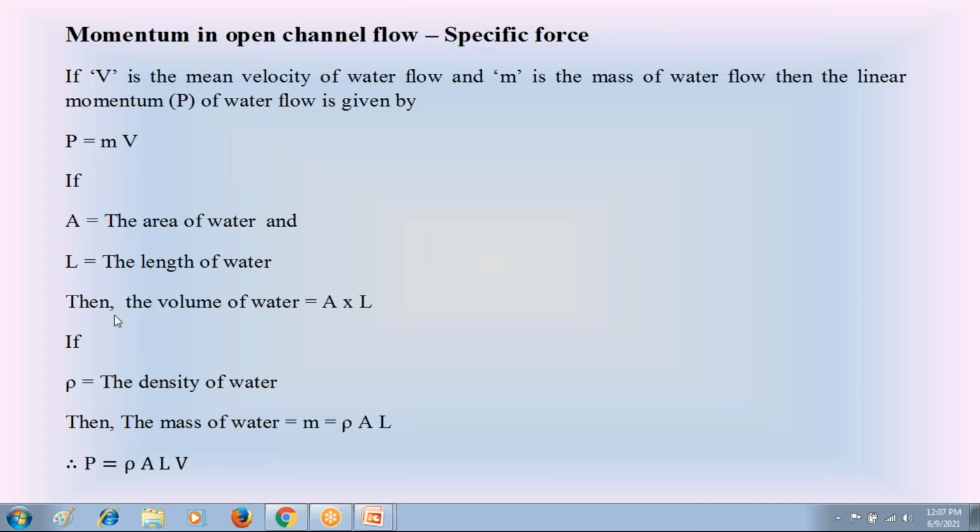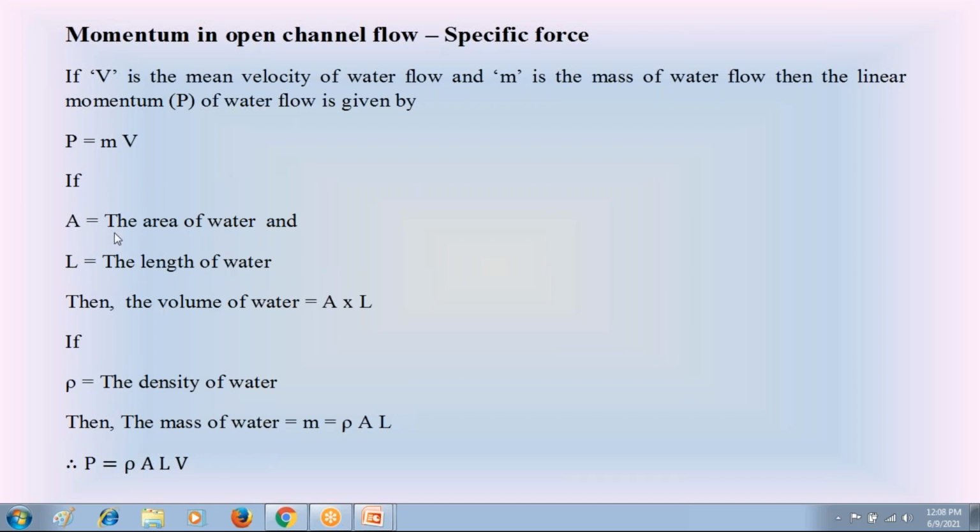Now coming to the further discussion. Here the equation of linear momentum of water flow in an open channel is P equal to mass of the water flow m into velocity of this water flow. Now in that open channel, let A be the wetted area of water flow, and L the length of water flow.